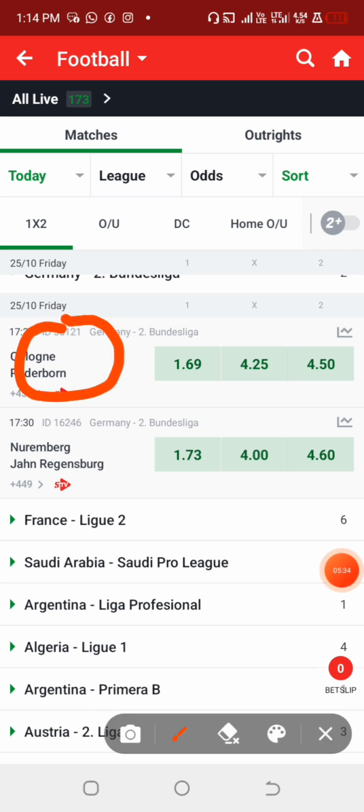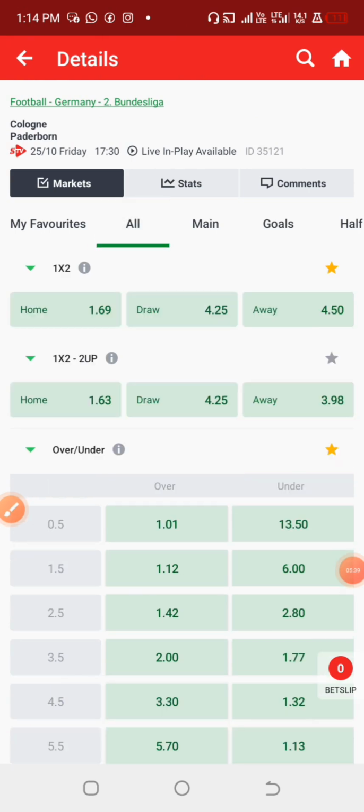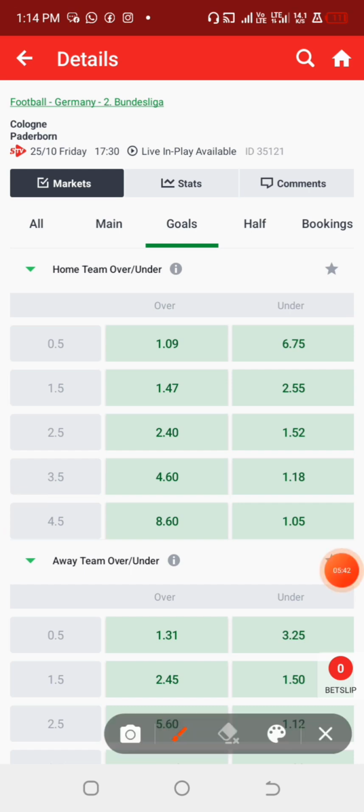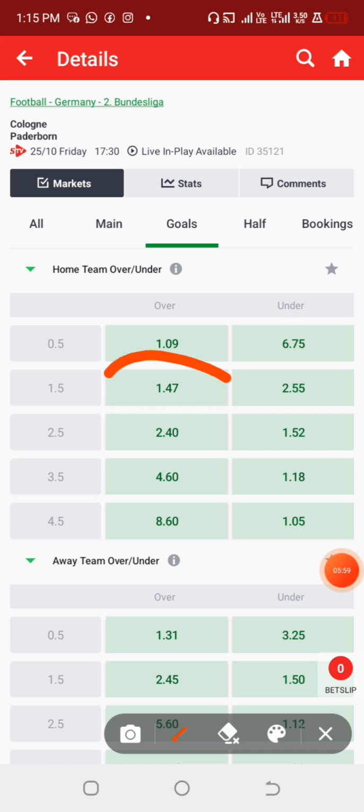So this is the game that we just did the analysis on, and let's check the stats or the odds. So you can see that, let me say, the bookmakers already know the possible outcome. So we currently have an odd of 1.09 for the home team to have at least a goal in this particular match. For the home team to have more than 1 goal in this particular match is 1.47 odd. Actually, this may occur in this particular game, but to me it has some kind of risk,